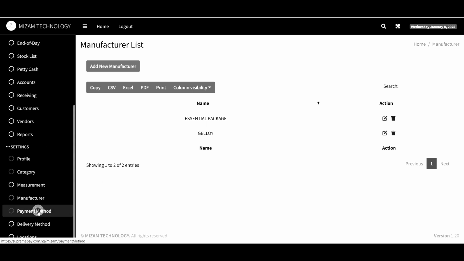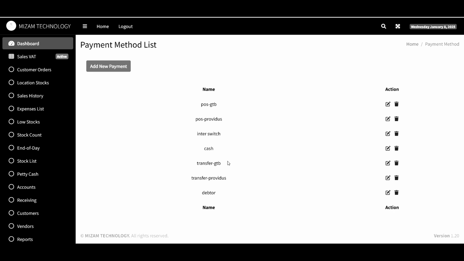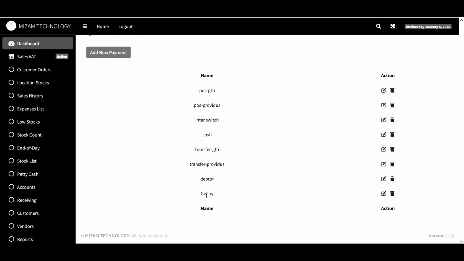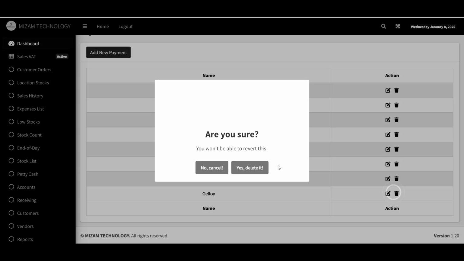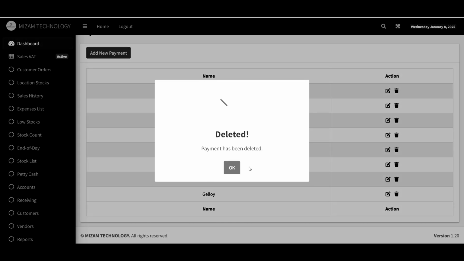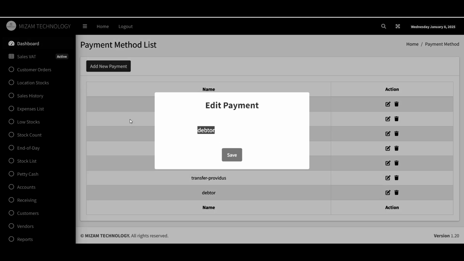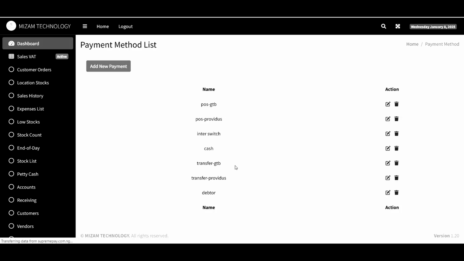We move to payment method. So under payment method now, how do you get payment from your customers? This is where you add it. So you can click on add new payment. You can add a payment. It depends on how you want it to be. So it has been added. And then you have this. So you can also remove it if you don't want it. Then you can also edit. Let's say debtor 101. Then click on save. It has been saved. So you can see that we have debtor 101.